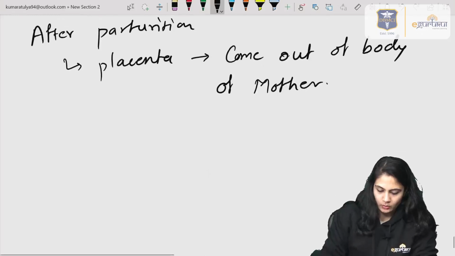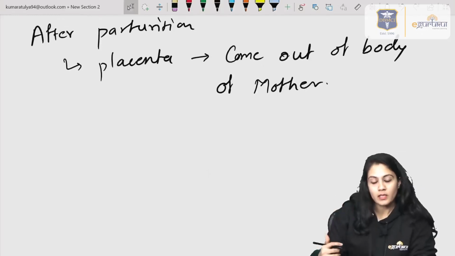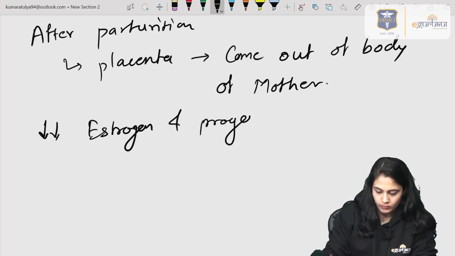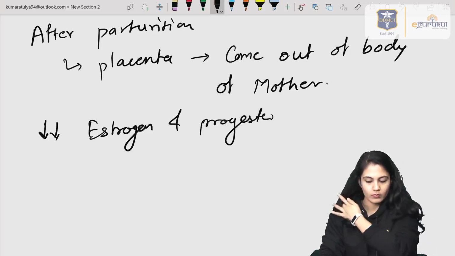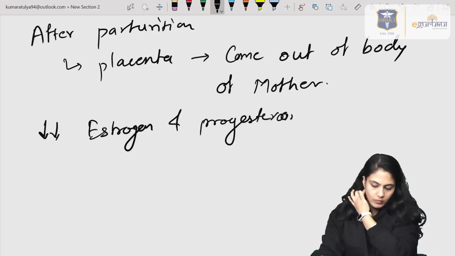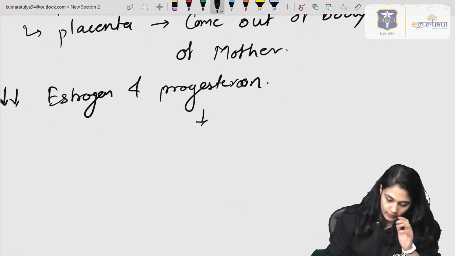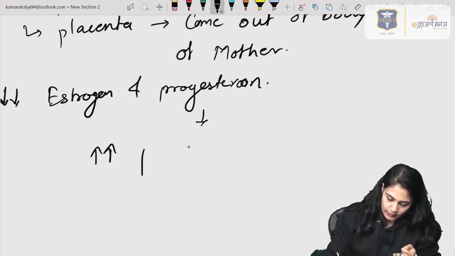Because of the placenta coming out, there is a rapid drastic decrease in the estrogen and progesterone. And with that there is an increase in the prolactin levels,